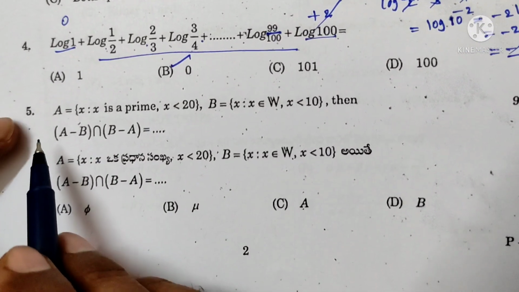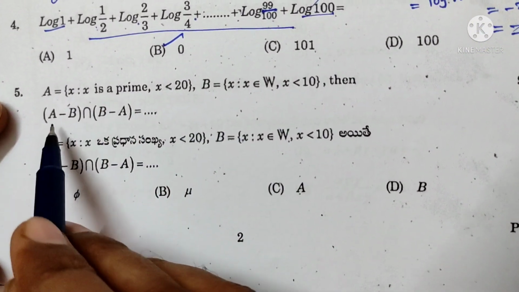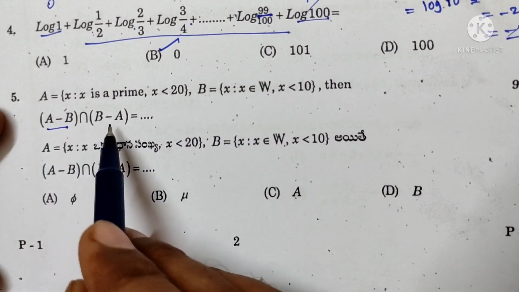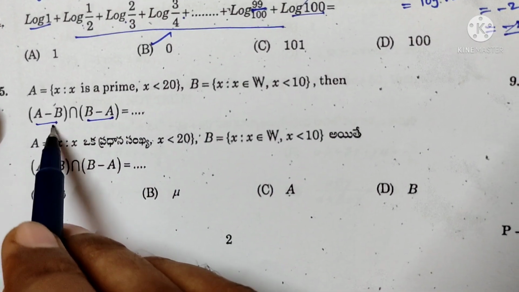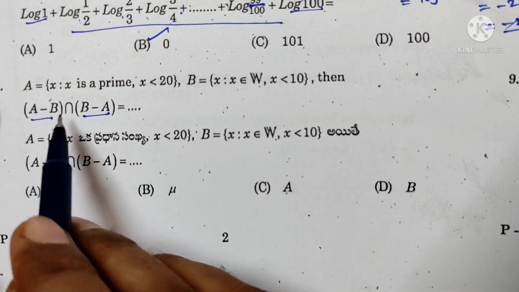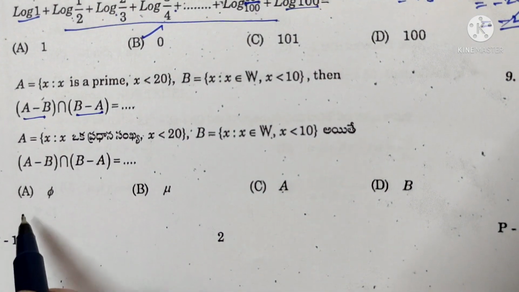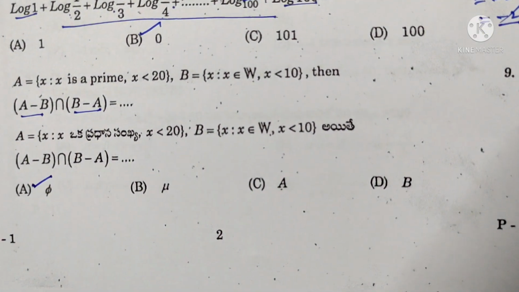Next one, fifth problem. A minus B and B minus A are always disjoint sets. The intersection of two disjoint sets is the empty set. Option A is correct.